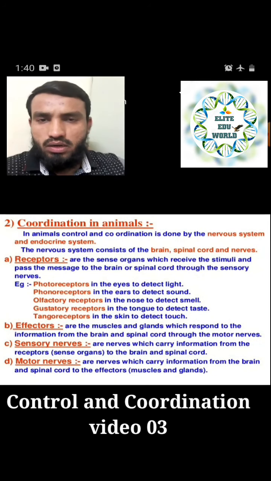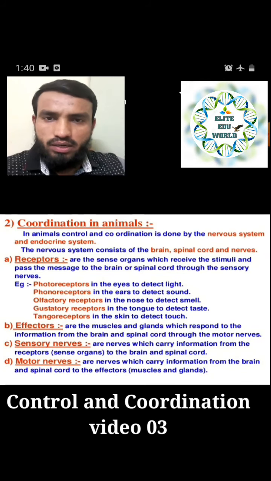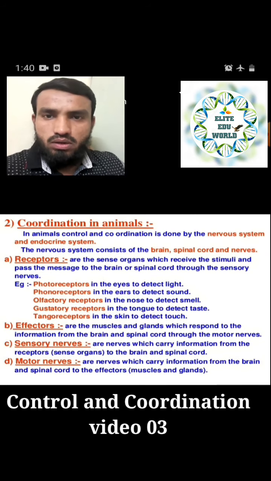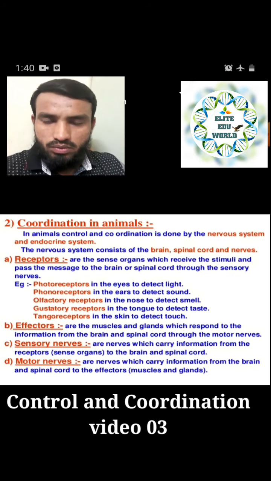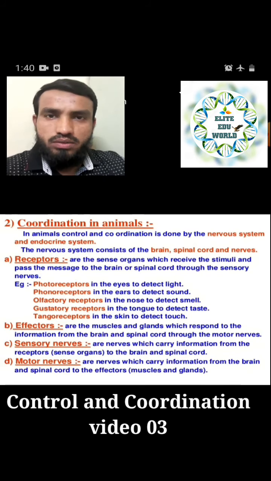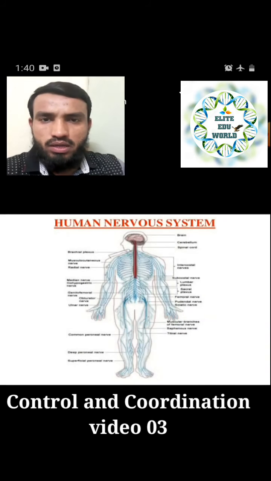And the next point we have seen is coordination in animals, which we have started. The main organs are the brain, spinal cord and neurons, which we have already seen. Receptors we have seen, five types of receptors. Then effectors, where the work is actually done. Then we have seen the types of nerves: sensory nerves, motor nerves, and mixed nerves.